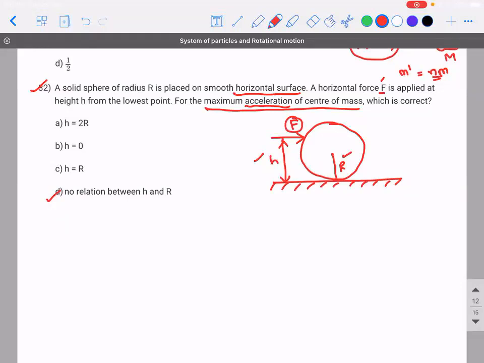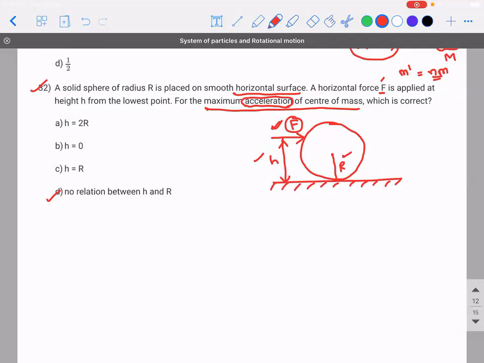But again, I'm coming to the same point. Since our question is concerned only with linear acceleration, we need not think of rolling. It could have rolled also. Had I applied the force like this, it would have rolled. But that is not our concern. They didn't ask anything about the angular acceleration. They are concerned only about the linear acceleration. That's it.